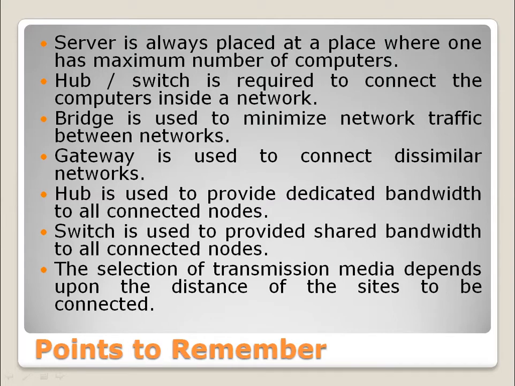So before making a decision, you must take care that there are two types of transmission medium. One is wired and another is wireless, or you can say guided and unguided. So first you should check whether you have to select a guided medium or an unguided medium. In guided medium, you have the choices of coaxial cable, twisted pair cable, and optical fiber cable.